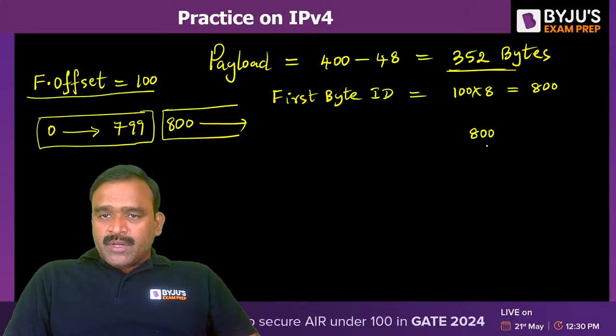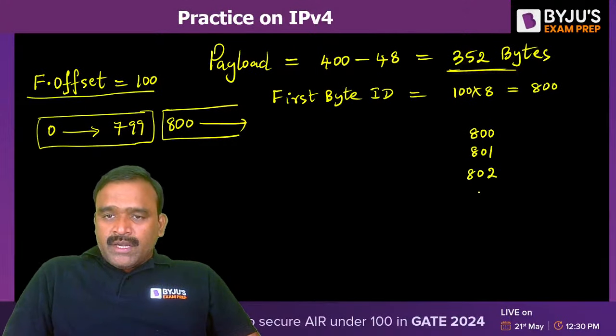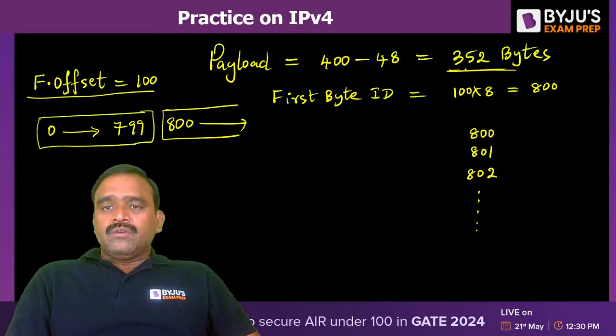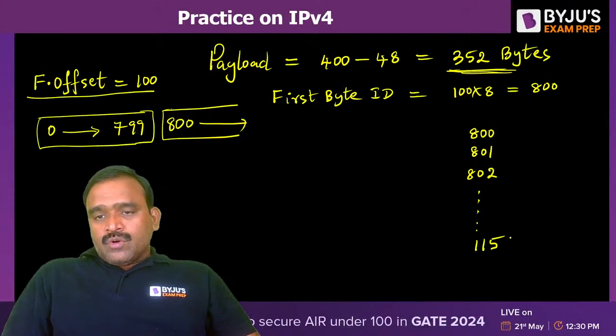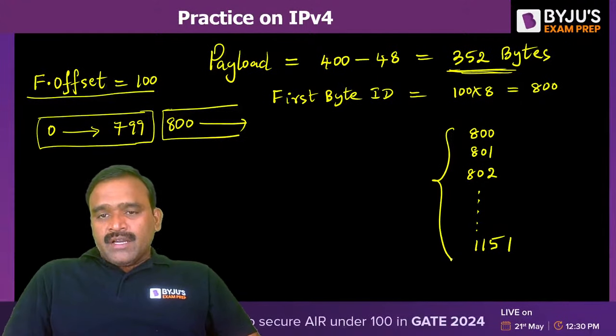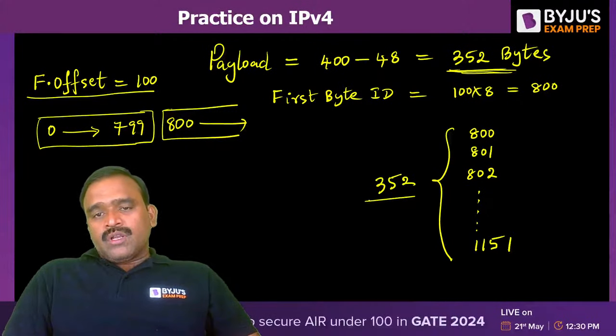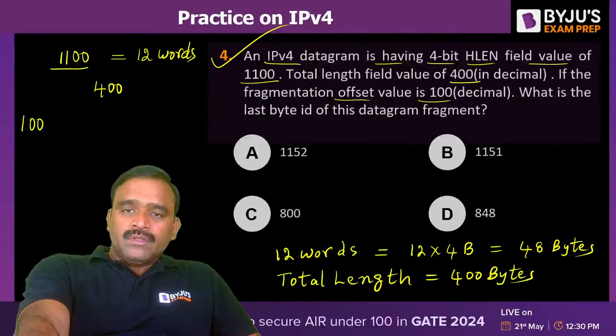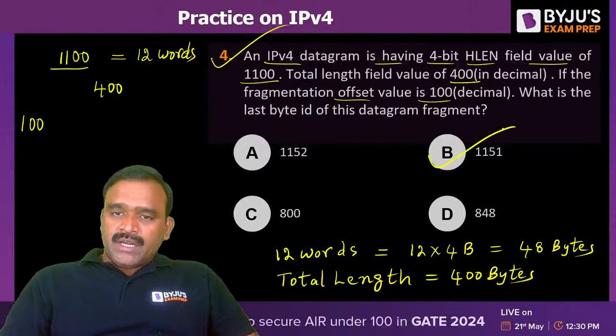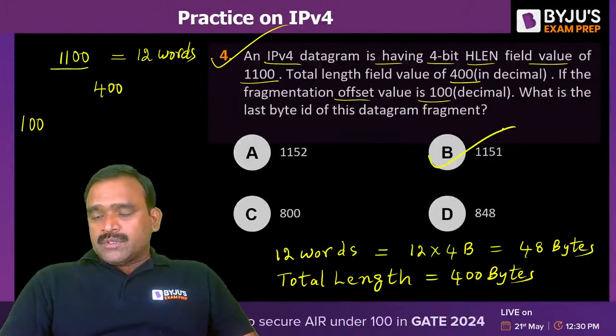So 800 is the first byte, 801 is the second byte, 802 is the third byte, like that. How many bytes do you have to cover in this fragment? 352. So if you go up to 1151, the total number of bytes from 800 to 1151 is 352. So 1151 is the last byte ID. Option B is the right option. Hope it is clear.